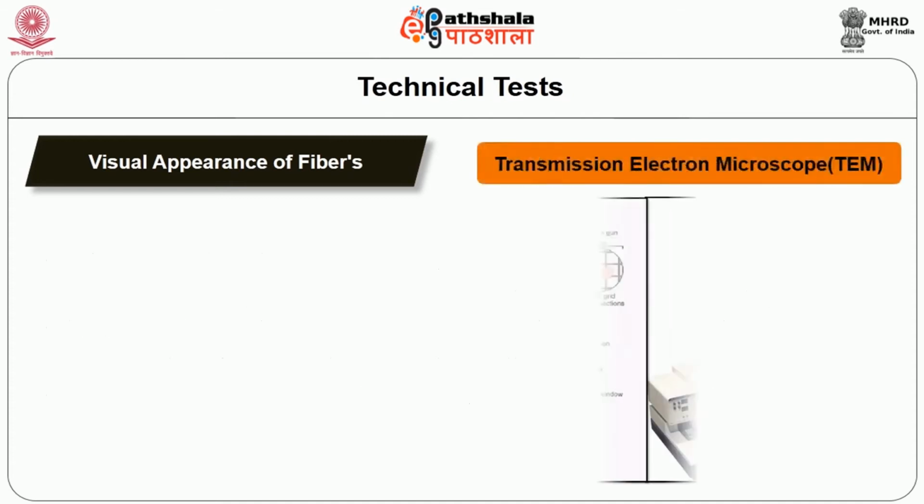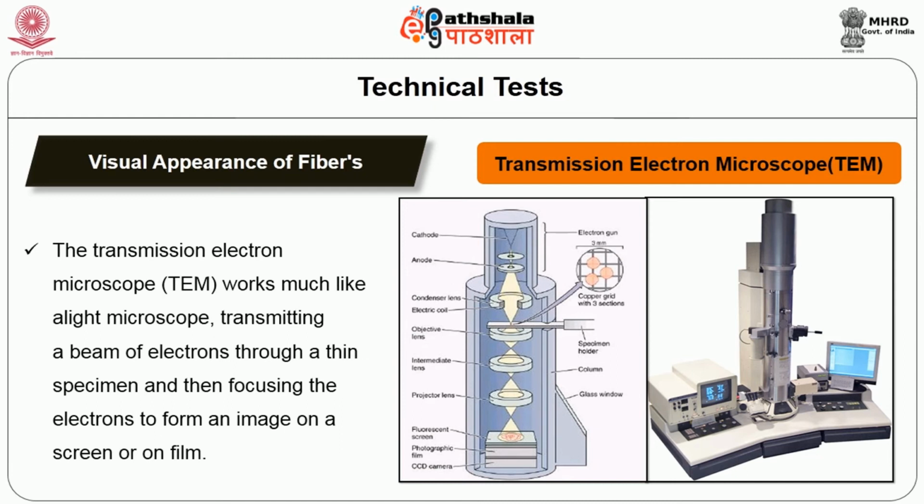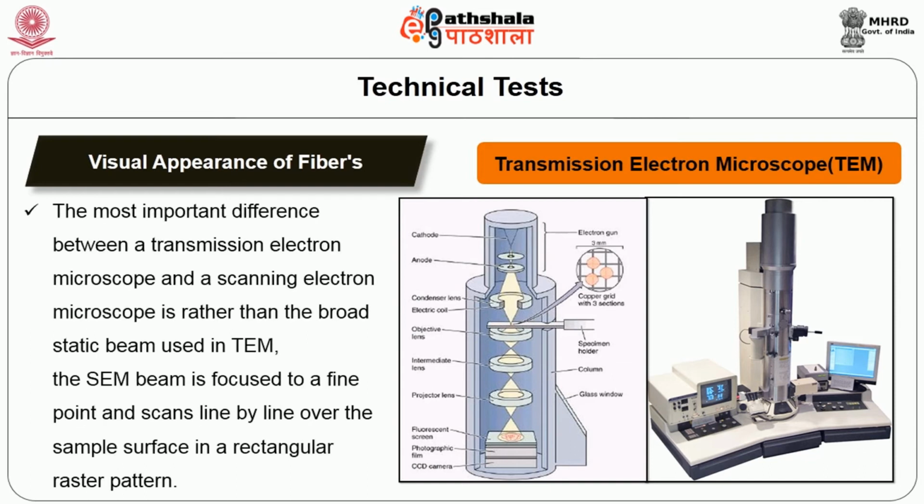Regarding the transmission electron microscope, it works much like a light microscope because it works through transmission of a beam of electrons through a thin specimen and then focusing the electrons to form an image on the screen or on film. The most important difference between the transmission electron microscope and a scanning electron microscope is that rather than a broad static beam being used in TEM, the SEM beam is focused to a fine point and scans line by line over the sample surface in a rectangular raster pattern.